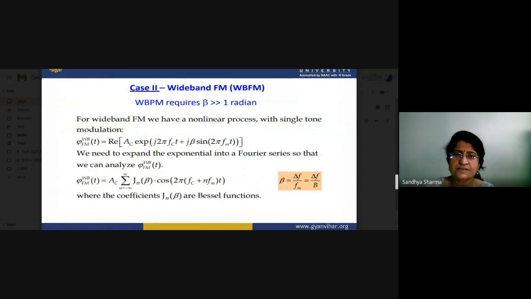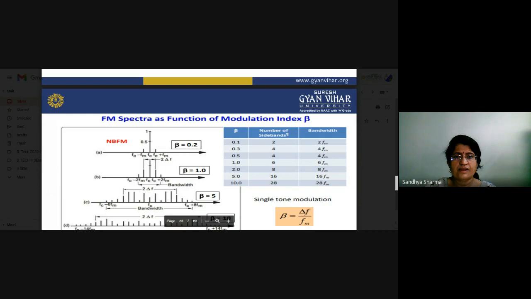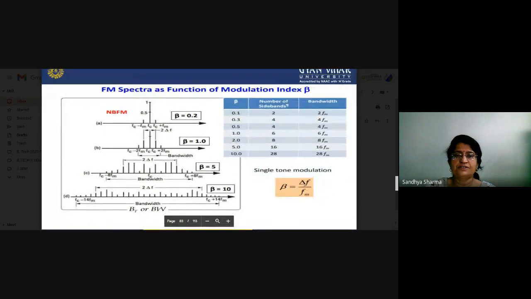You can also write this type of equation in terms of Bessel's function, and this is the Bessel's function J, presented as a Fourier series. Here is the FM spectra as a function of modulation index. You have to see how many spectrum lines there are. Suppose the beta value is 0.2, 1, 5 and 10.